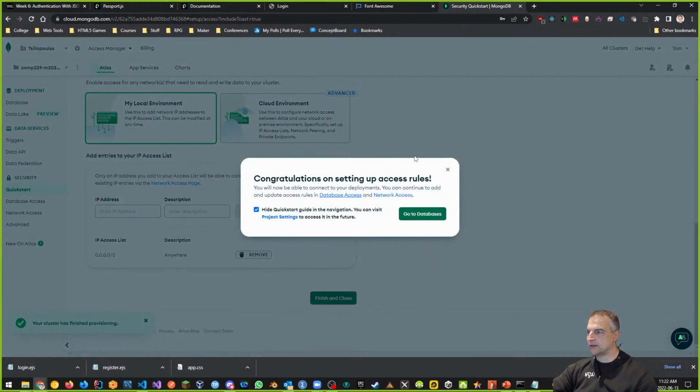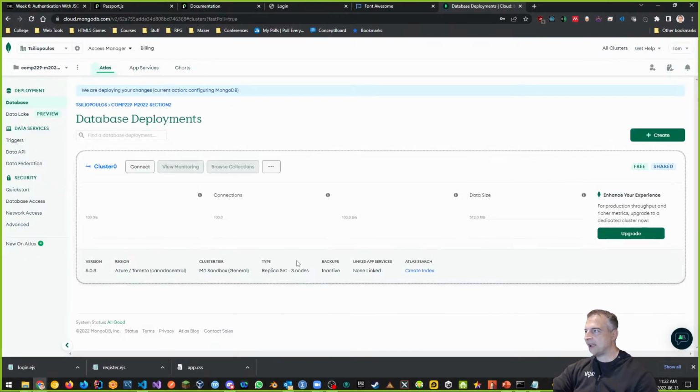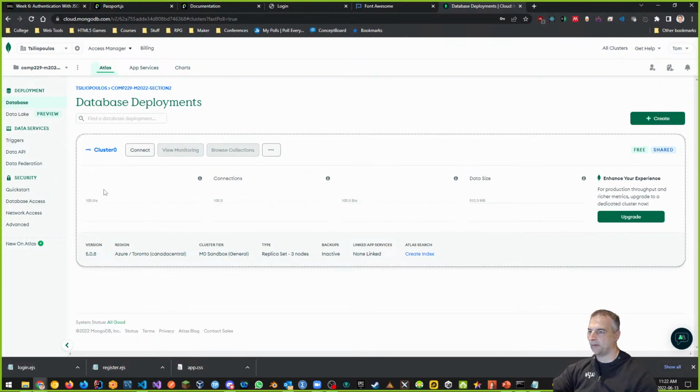And once we've done that, it says, congratulations. It says hide quick start guide in the navigation. You can visit this in project settings, I'm not going to hide it. I'm going to keep it up so we can see it again. All right, now what it's doing is it's deploying the cluster. So it takes time to deploy. All right, so that's the first thing.